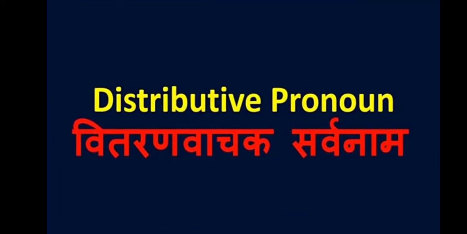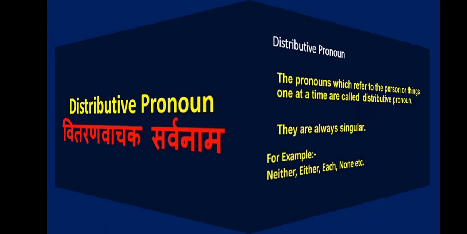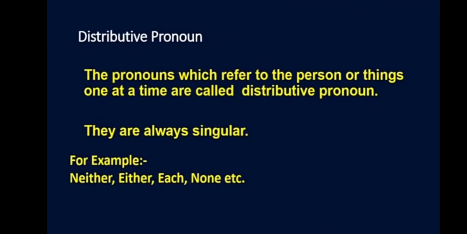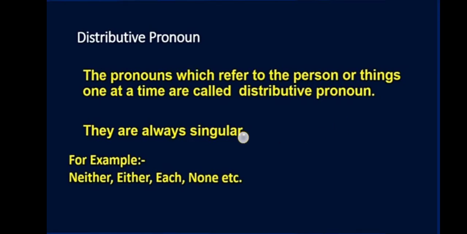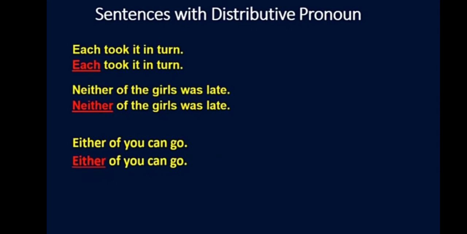Moving on, we have the distributive pronoun. The pronouns which refer to persons or things one at a time are called distributive pronouns. They are always singular. For example, neither, either, each, none, etc. We have the examples here.